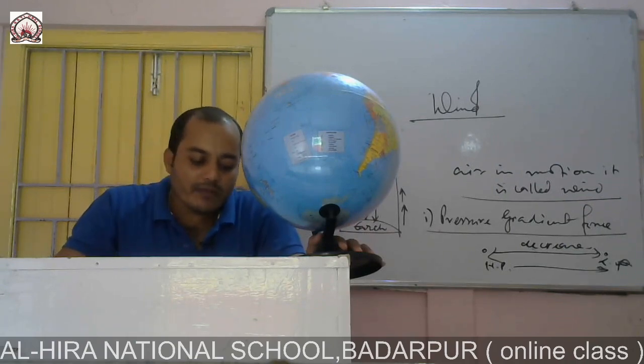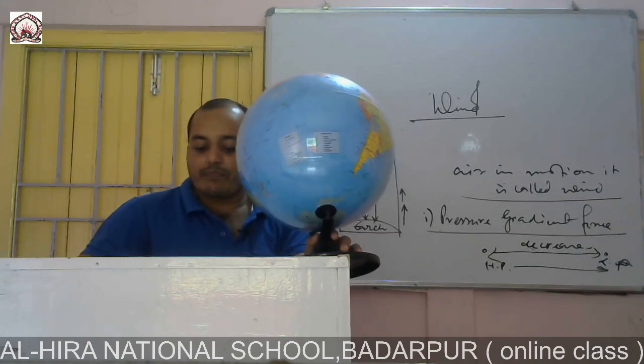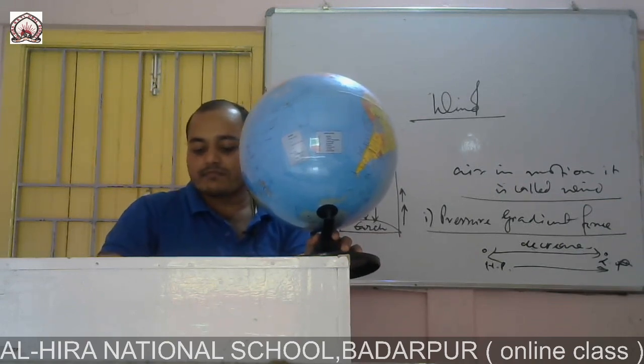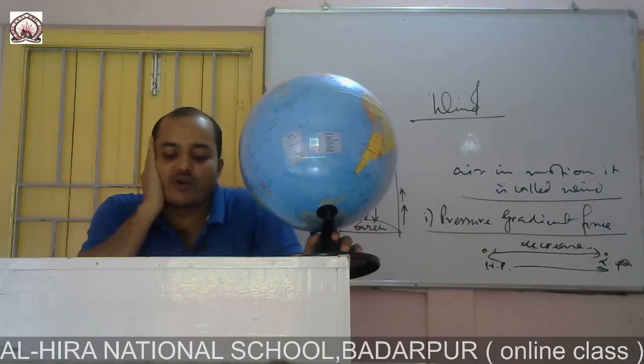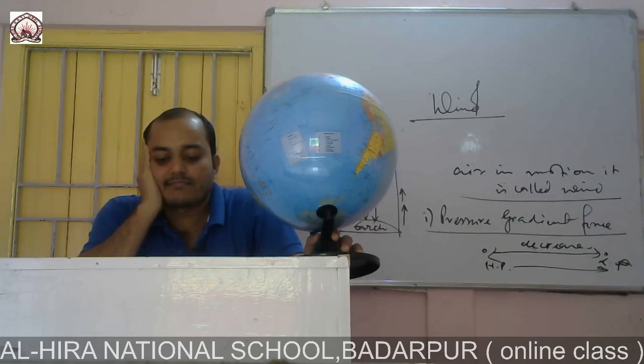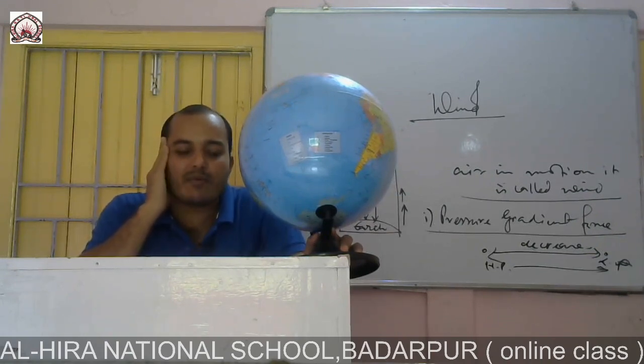So this is centrifugal force. The amount of Coriolis force is not the same everywhere, or at every place on the earth's surface. Where will the amount of force be 0?